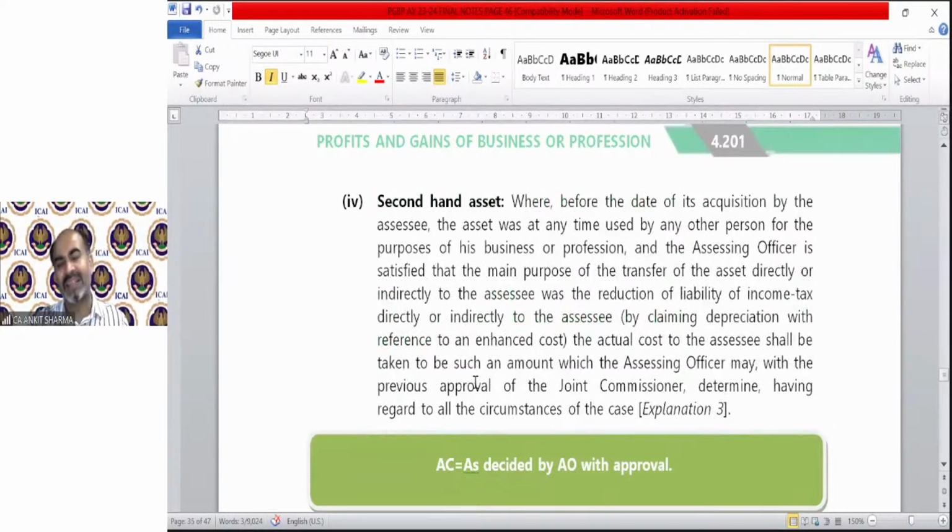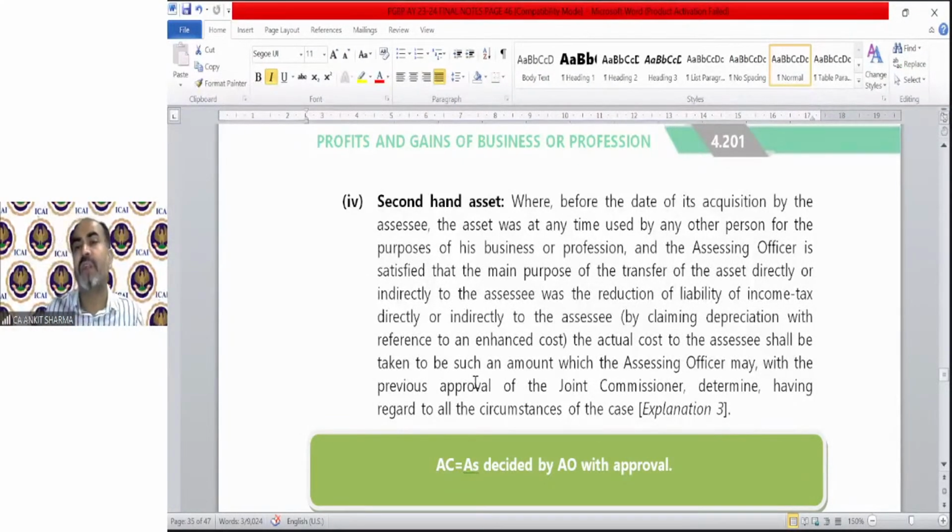Second-hand asset. If you buy any asset second-hand from anyone, the government thinks you might have bought it at a higher price to claim higher depreciation. Higher depreciation will reduce your profit, so there can be manipulation. So in case of a second-hand asset, the cost of that asset will be determined by the assessing officer if they think that you technically want to manipulate your profit.